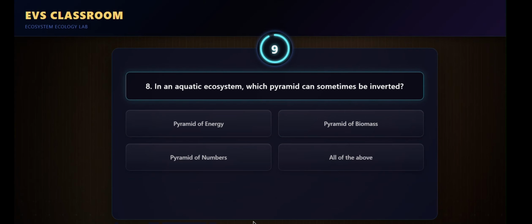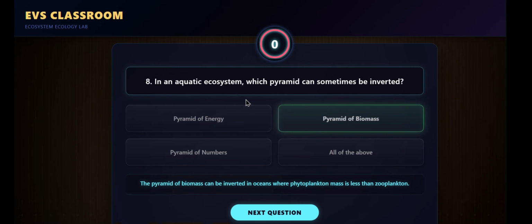In an aquatic ecosystem, which pyramid can sometimes be inverted? The pyramid of biomass can be inverted in oceans where phytoplankton mass is less than zooplankton.